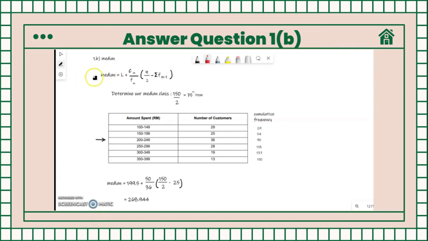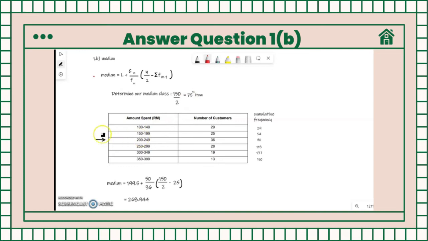The question needs us to find the median. So here's the median's formula. First things first, we need to prepare the frequency distribution table, and this is our cumulative frequency. Then we need to determine our median class by dividing our total frequency by 2. From this equation we got 75.